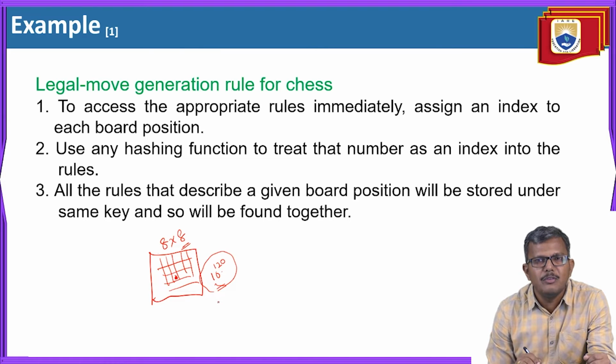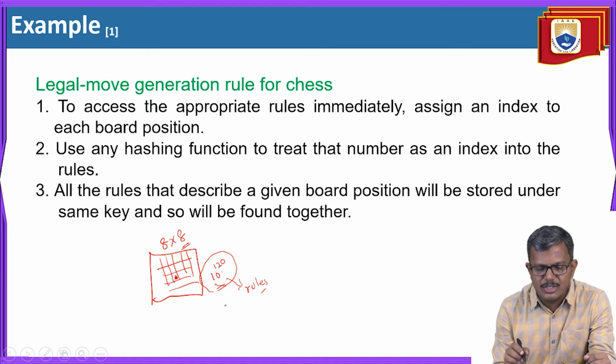So what are we doing? We are keeping the indexing of each and every board position, or we can say we keep the indexing of all the preconditions of the rules. Then it becomes very easy to identify. Whenever you find that a particular rule is applicable to that state, you immediately select it and apply it. That is the first concept we are telling.